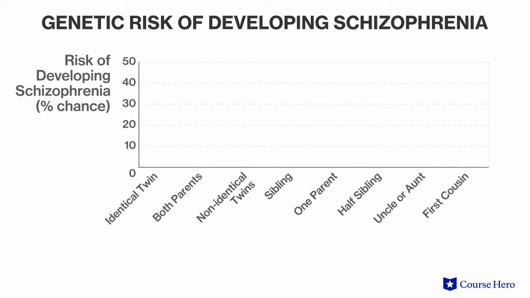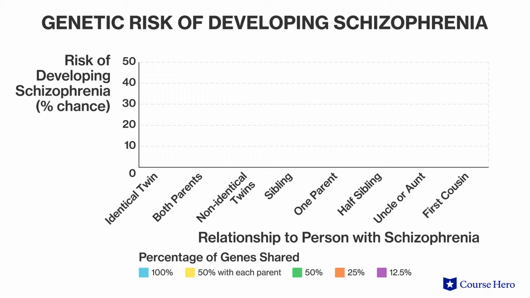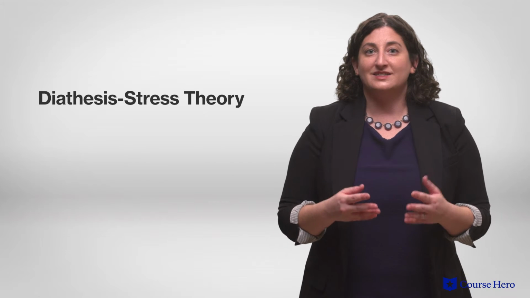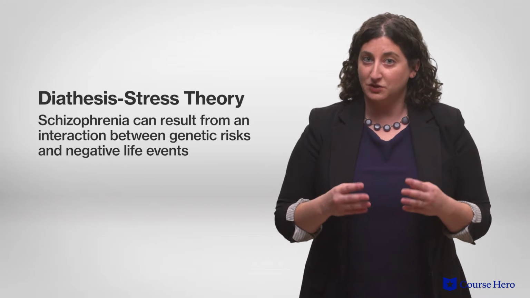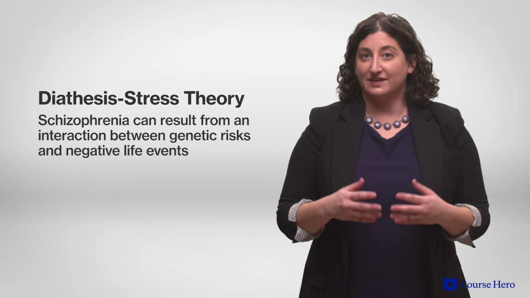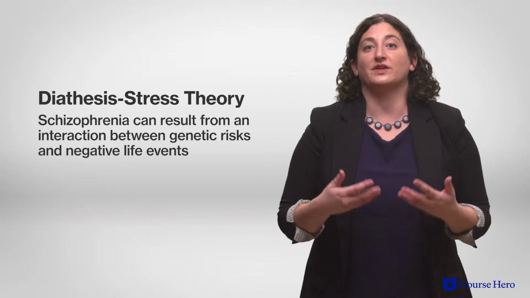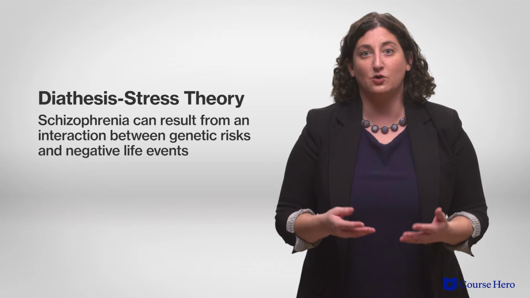Like other types of mental disorders, schizophrenia has a strong genetic component. The more genes a person has in common with someone who has the disease, the greater the risk of developing the illness themselves. But it's also influenced by environmental factors. According to the diathesis-stress theory, schizophrenia can result from an interaction between genetic risks and negative life events, which can serve to jumpstart the illness in people who are already predisposed.